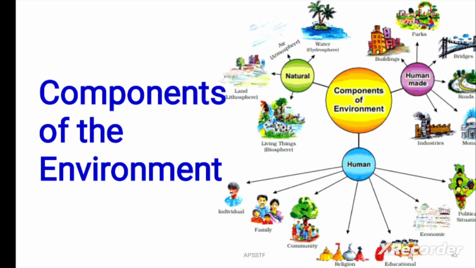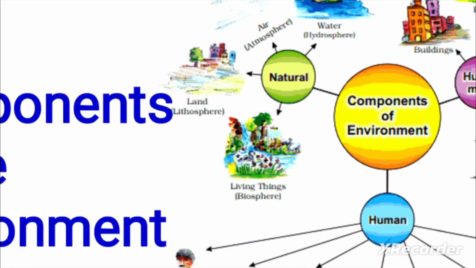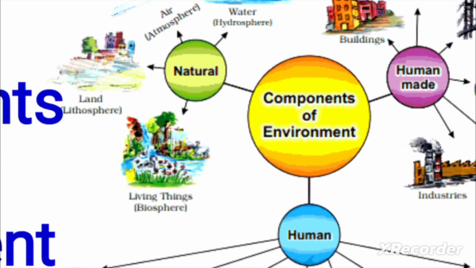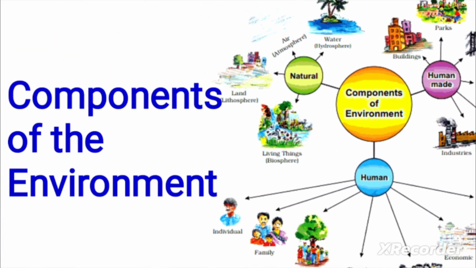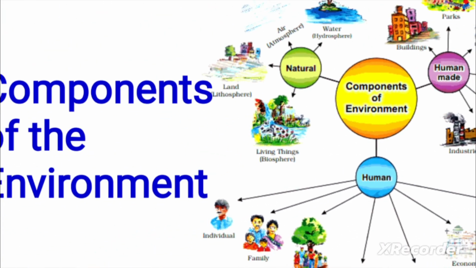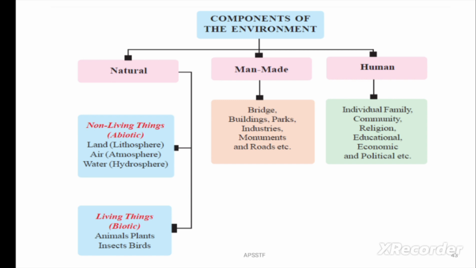Components of the environment: natural components, man-made components, human components. Natural components: non-living things like land, air, water; living things like animals, plants, insects, birds.